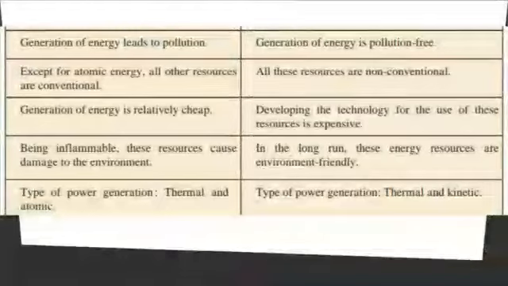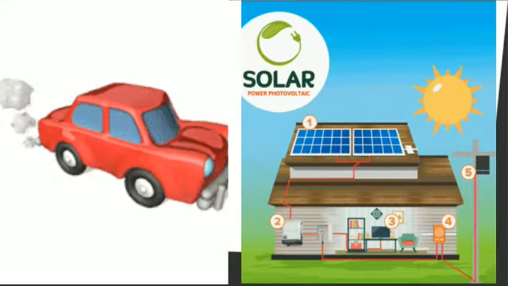Generation of energy leads to pollution. Generation of energy is pollution free. Except atomic energy, all other resources are conventional, and in process based energy, all the resources are non-conventional. These are the substance based energy resource examples and process based energy resource examples.